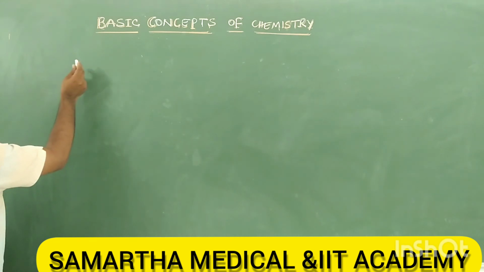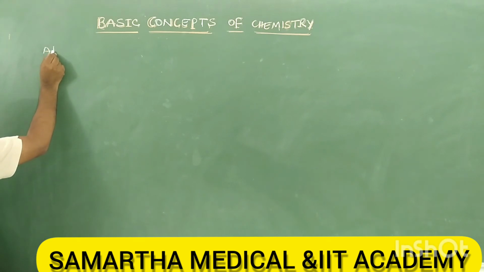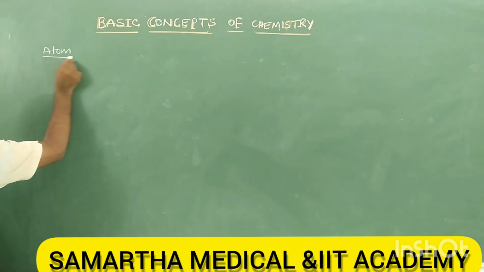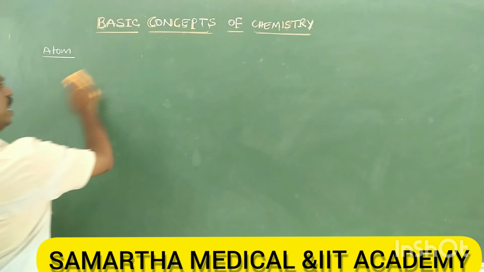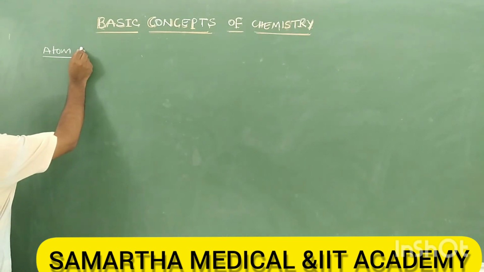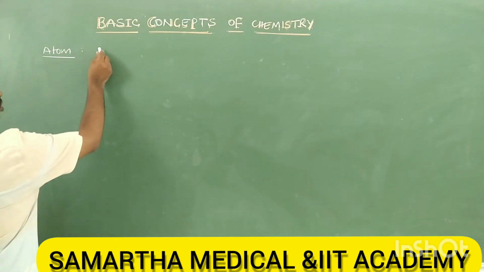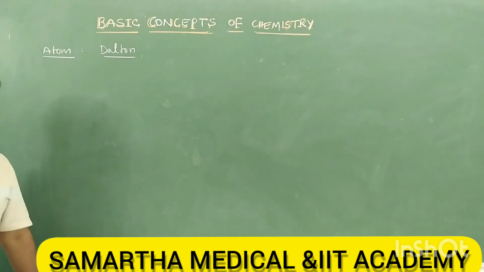Students, we study atom, molecule. Let's start with the first, atom. What is the meaning of atom and where do we study about atom? We have studied about atom in first PUC, 11th standard. This atom was discovered by Dalton, right? We have Dalton's atomic theory, which you have studied. So it was discovered by Dalton, who gave Dalton's atomic theory.